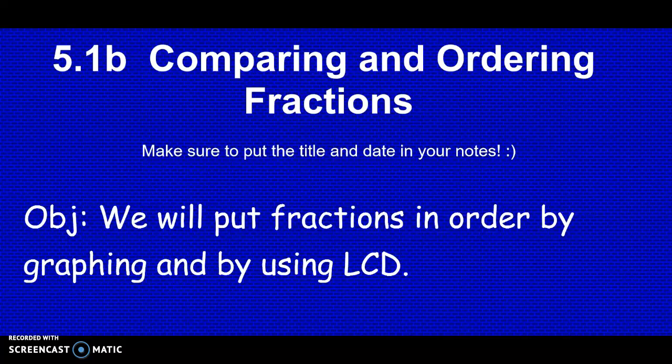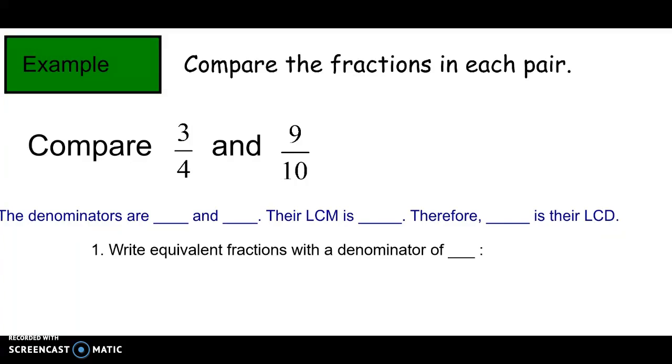Today we're going to focus on the second part of section 5.1, which is comparing and ordering fractions. So we will put fractions in order by graphing and by using least common denominator. So first of all, we're going to compare some positive fractions.